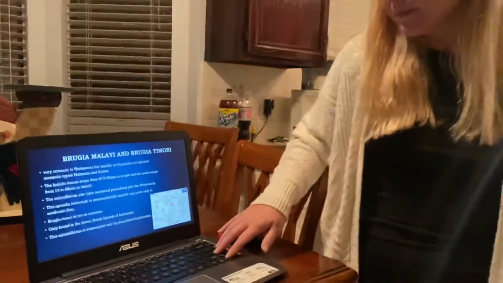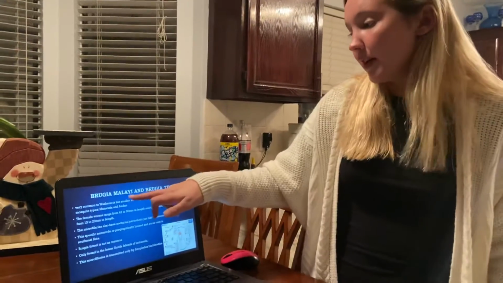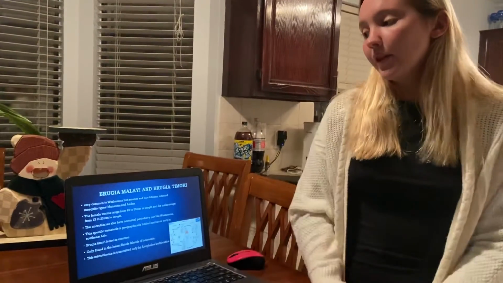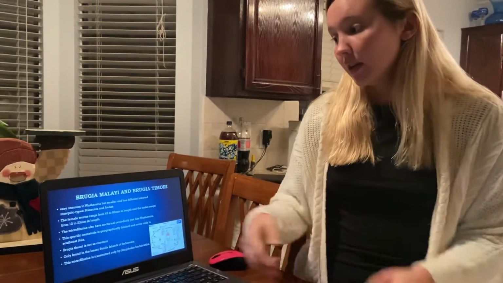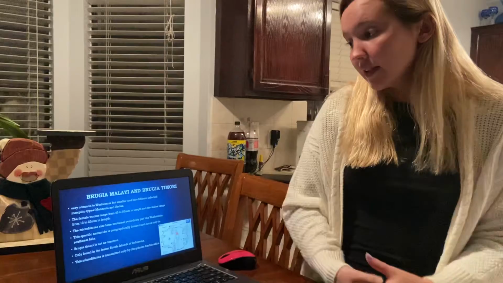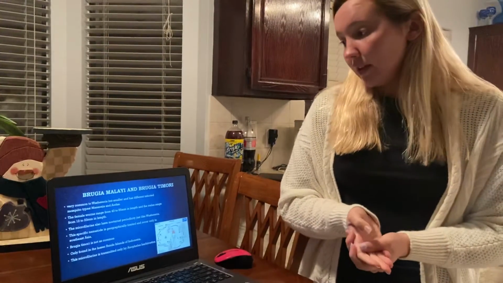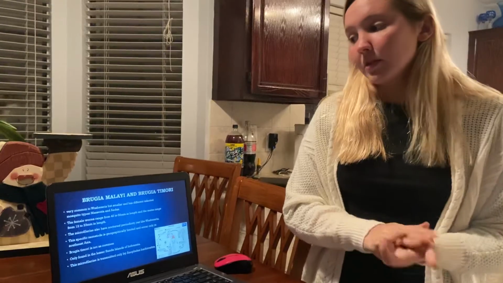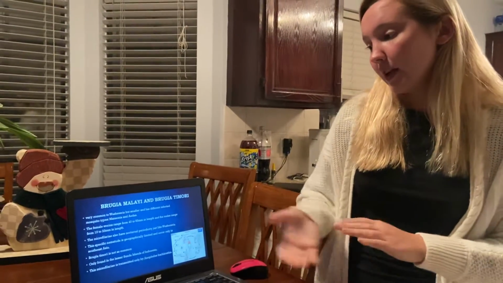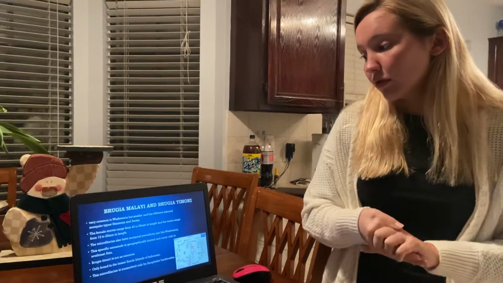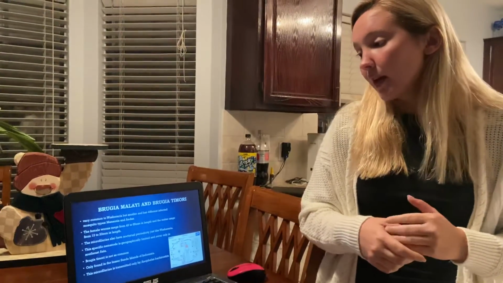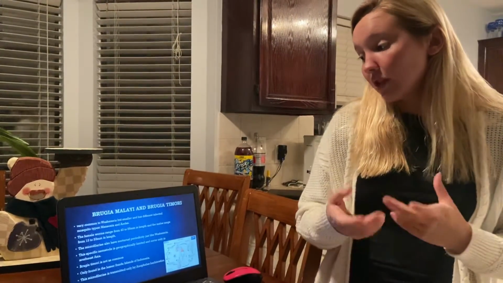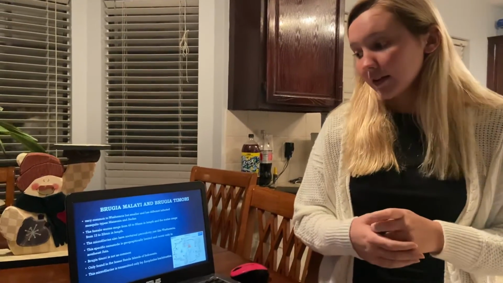The second and third ones are Brugia malayi and Brugia timori. First is Brugia malayi, very similar to Wuchereria, but smaller and with different infected mosquitoes. The types are Mansonia and Aedes. The female worms range from 43 to 55 millimeters in length, and the males range from 13 to 23 in length. The microfilariae also have nocturnal periodicity, just like the Wuchereria, so that means they hide during the day and act during the nighttime. This specific nematode is geographically limited and occurs only in Southeast Asia.